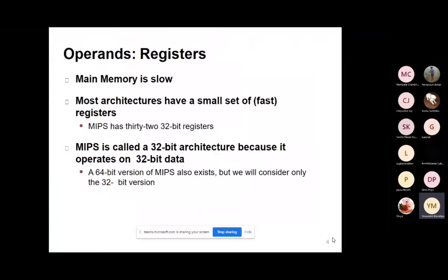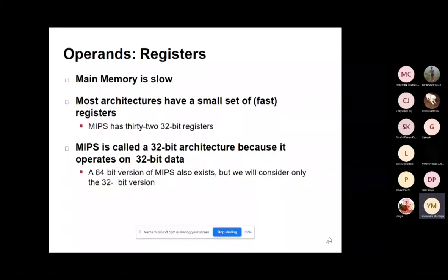So see here. First we know what an operand in the register is. Main memory is very slow. Most architectures have a small set of registers, and MIPS has 32-bit registers. If it has two 32-bit registers, now it will be taken as a 64-bit register. MIPS is called a 32-bit architecture because it operates on 32-bit data. So we take it as a 32-bit, now simply we call it the 64-bit version of MIPS.